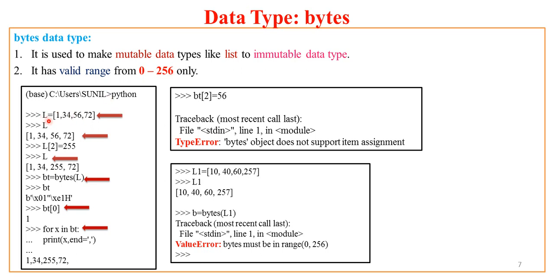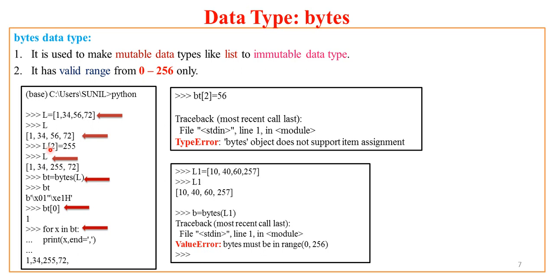So I have a list. How is a list created? It is comma separated values enclosed in square brackets. So here I have created a list L with values 1, 34, 56, 72. Now if I try to print this list L, I get the same list printed on the Python output prompt.